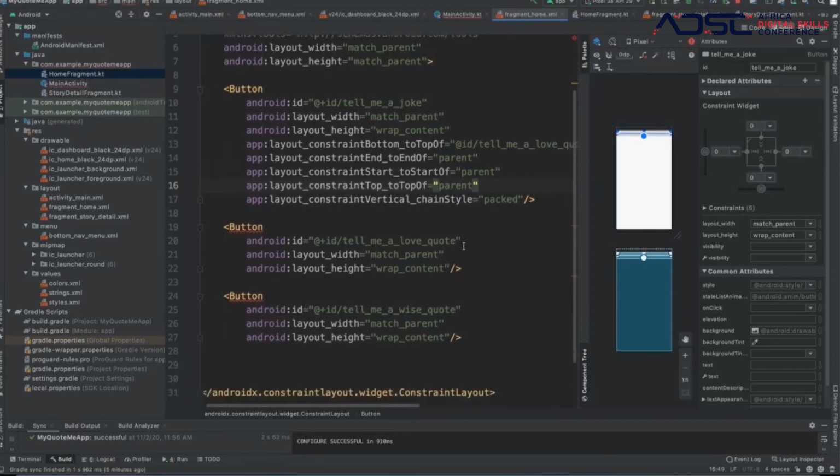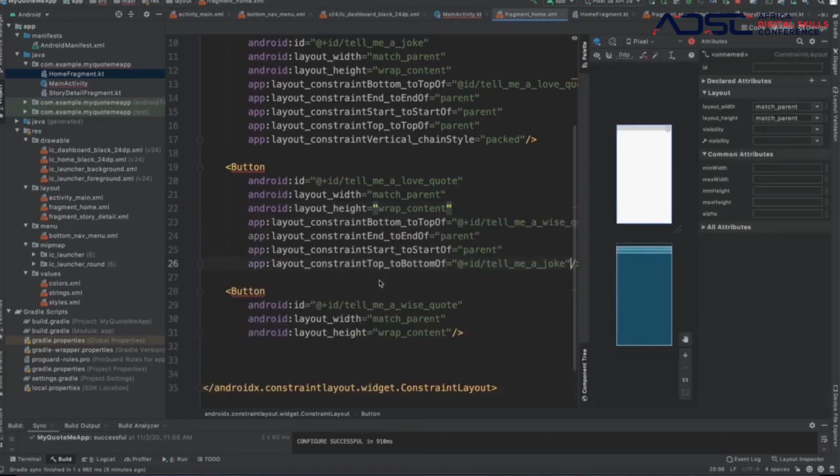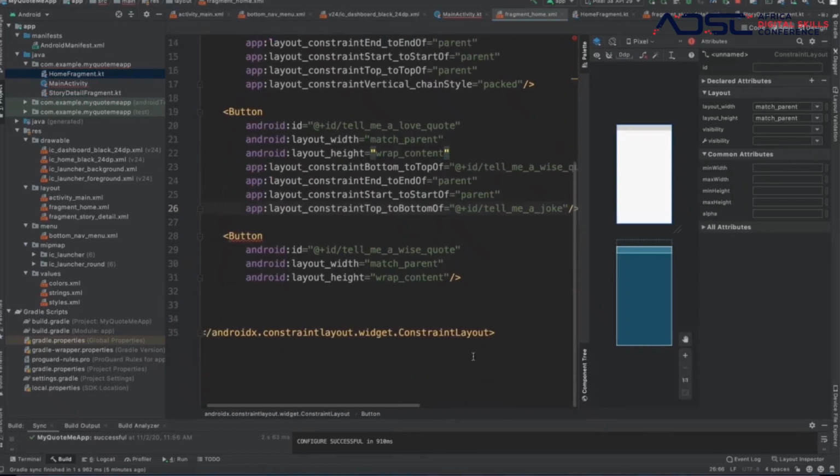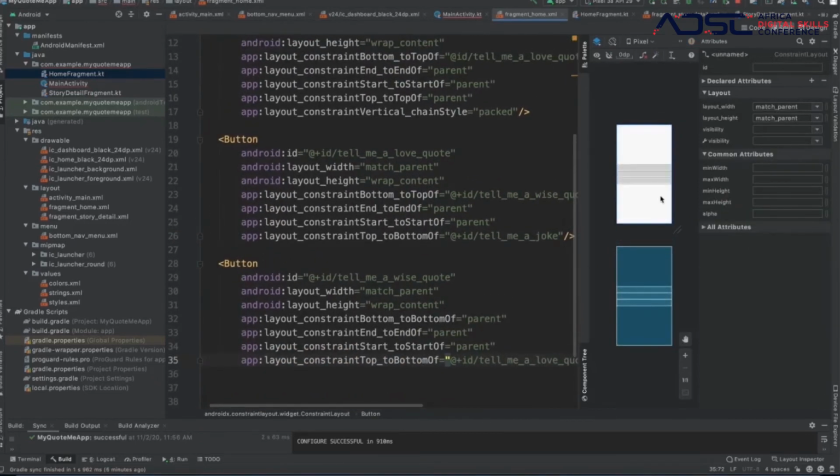We're going to repeat the same for the other two, so I'm going to copy paste it because of the time factor. Boom. Also do the same for the last one. Boom, and you can see it shifts right to the middle.